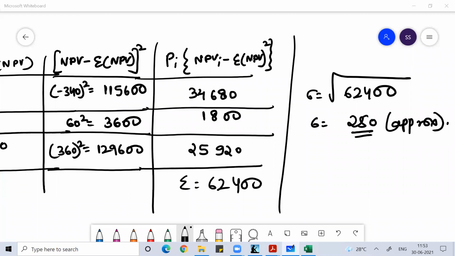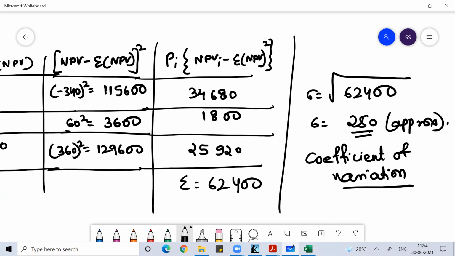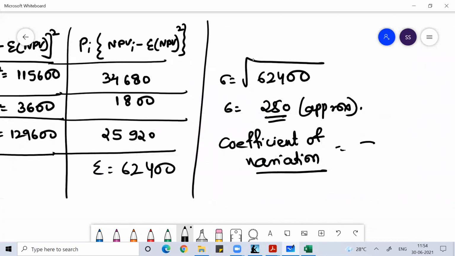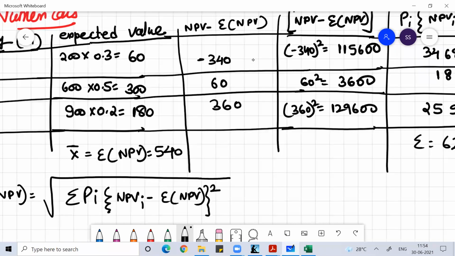So your coefficient of variation is nothing but standard deviation by mean into 100. So 250, mean is 540, right?